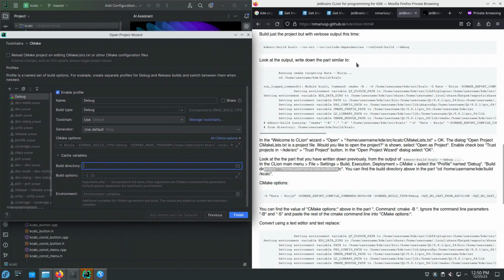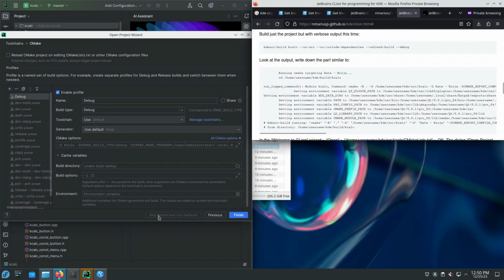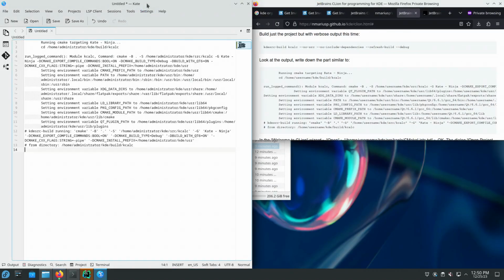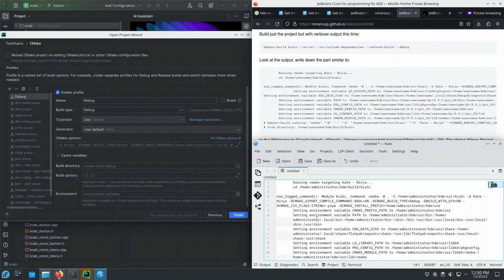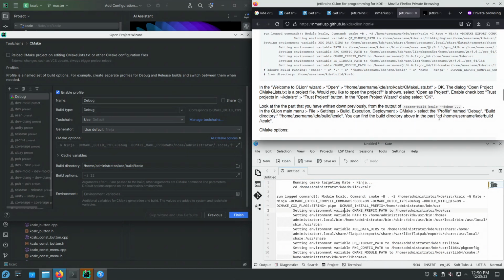And we take data from the Kate text editor. So it says that we should change into this directory. I'm copying the directory as is in here. Then, so this is this step.